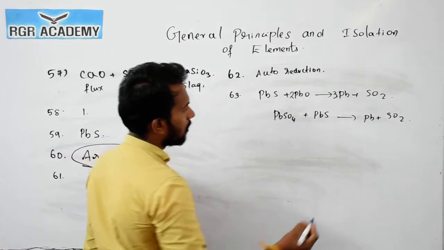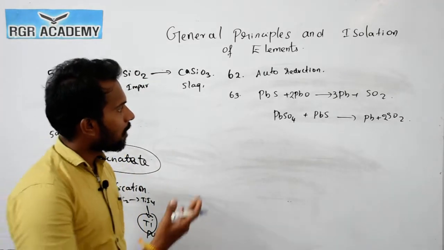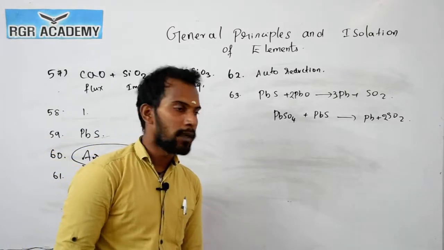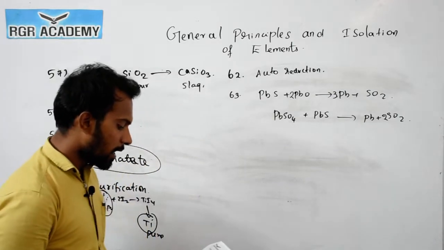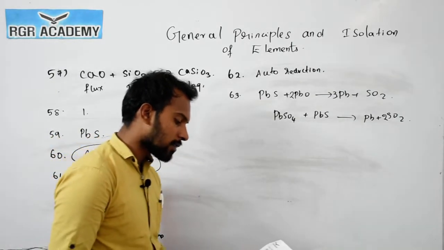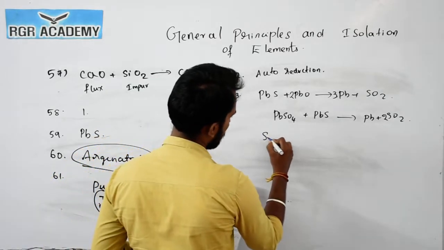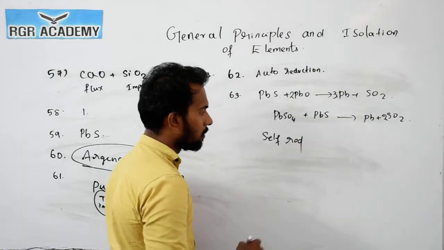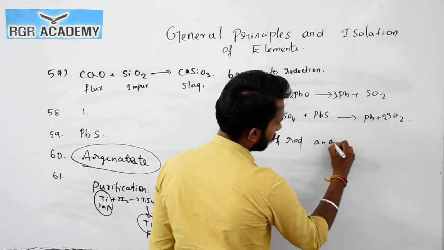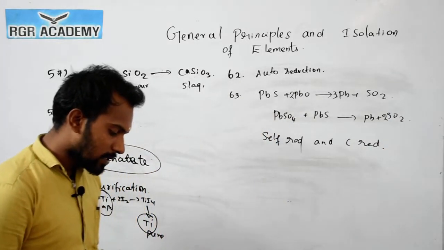Okay, so there are 2 moles of sulfur, so 4 oxygens were reduced. So these oxides and these sulfates can be reduced into lead. This is called self reduction and carbon reduction. So the answer is self reduction of this lead and carbon reduction.